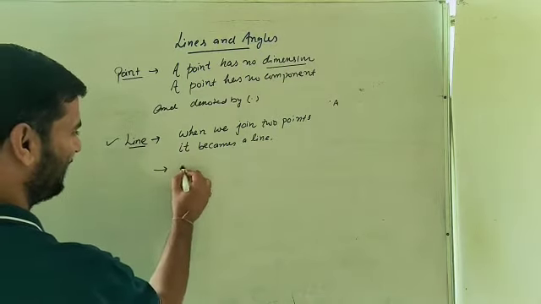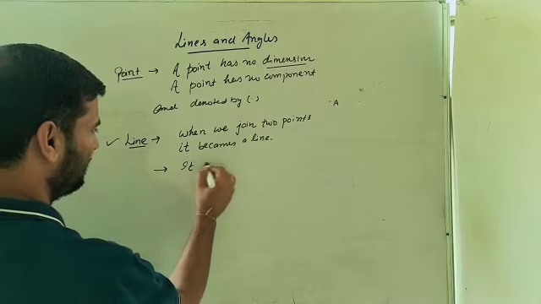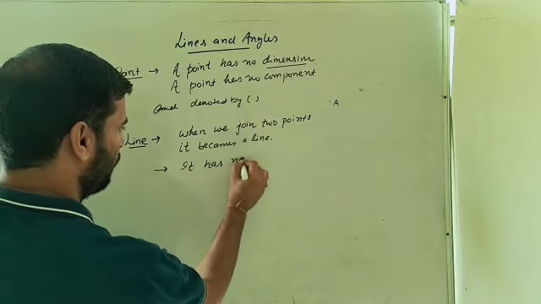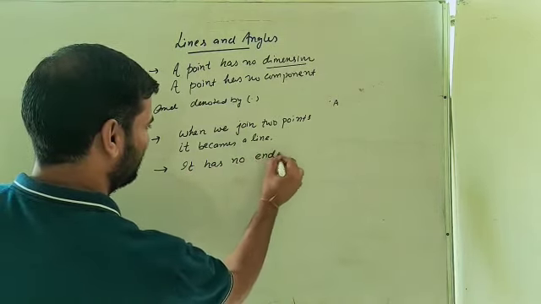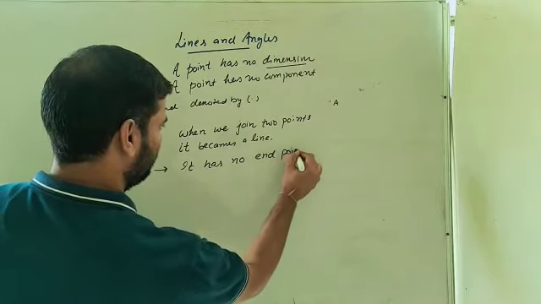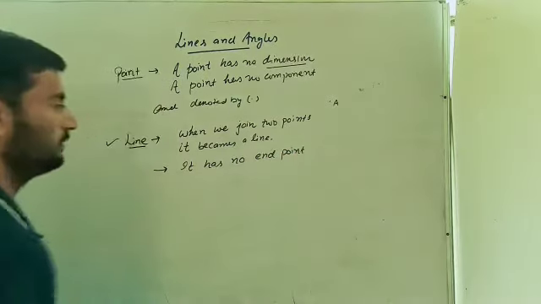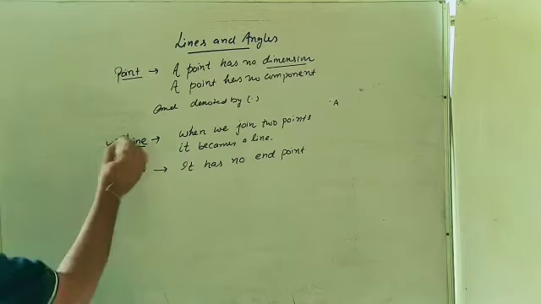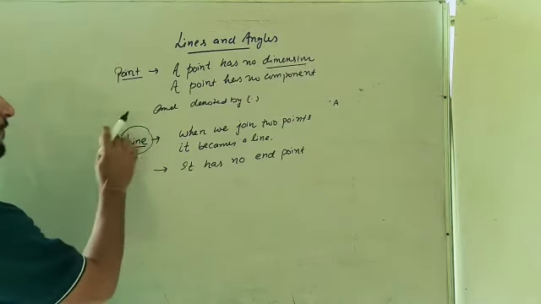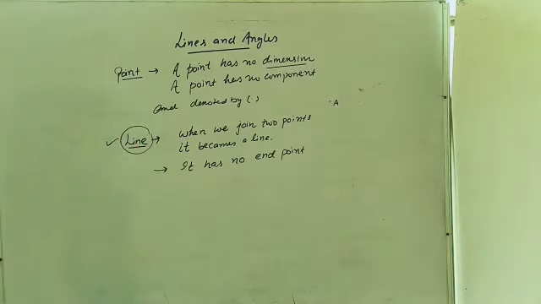A line has no end points. And how many points can lie on a line? Infinite. Infinite points can lie on a line.